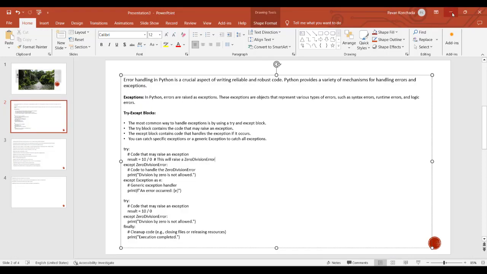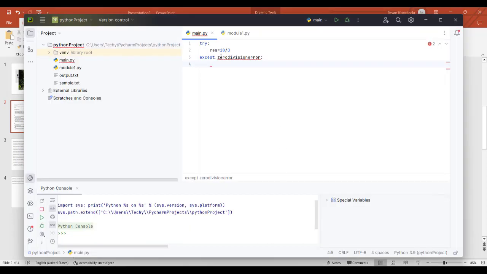Yeah, those are camel case. You'll get it on the screen. You can remove this whole one. Now you can print dividing by 0 is not possible.